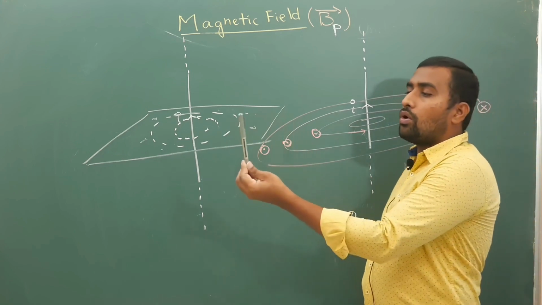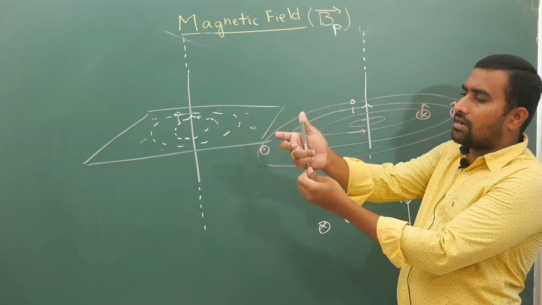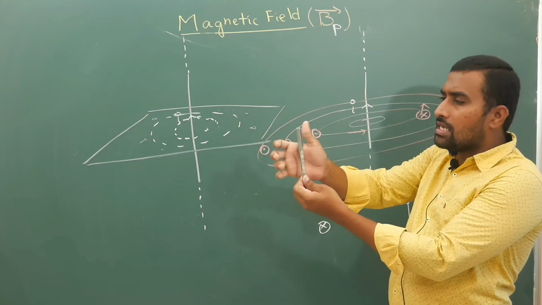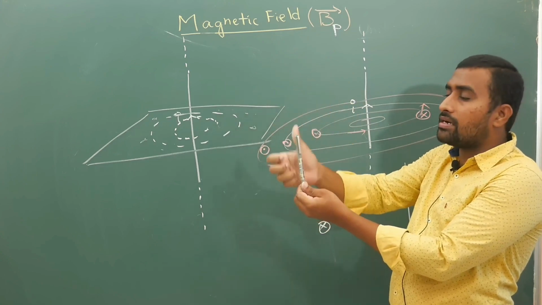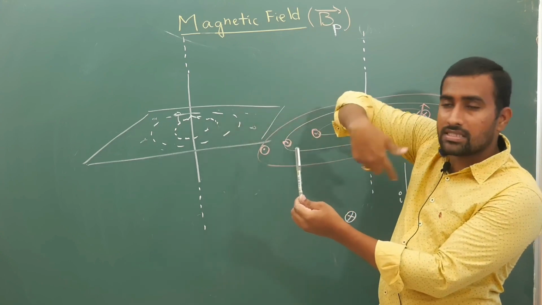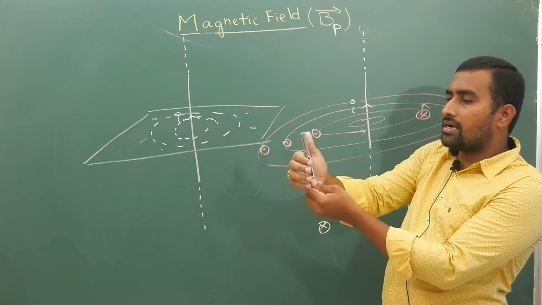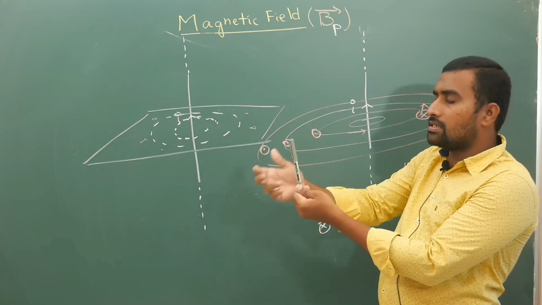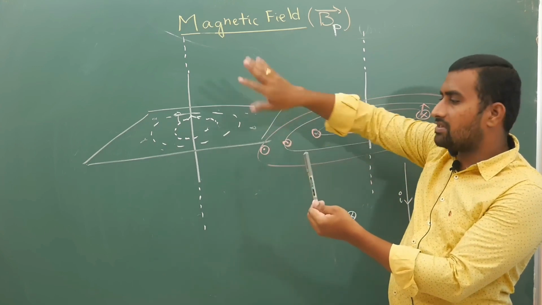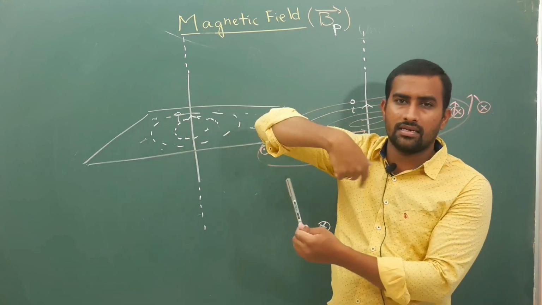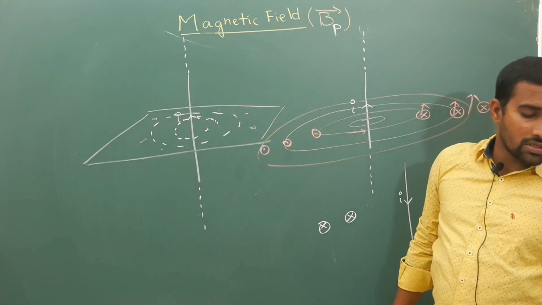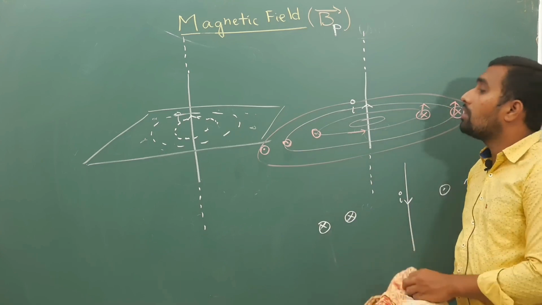If you hold the conductor like this, if current is going upwards, your thumb should point in the direction of current. So if I curl, my fingers will be curling like this. So for your magnetic field lines, at whichever point you want, draw a tangent at that particular point to the field line. That will give you the direction of the field.